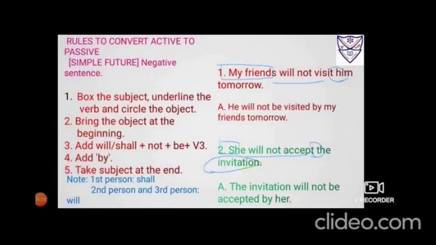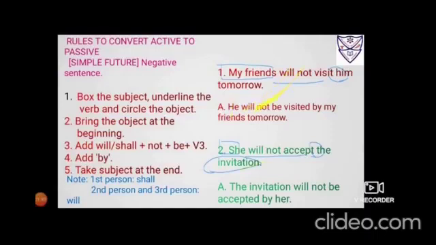Number 1, my friends will not visit him tomorrow. So box the subject my friends, underline the verb will not visit, and circle the object him. Now bring the object first. So when him comes ahead, it becomes he. Because it is he, so it will be will only. Fine. So you have to write will.